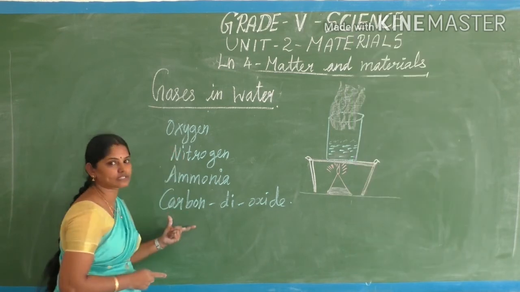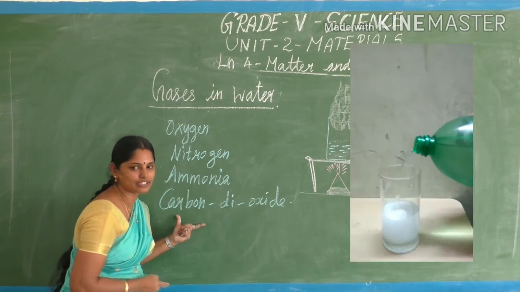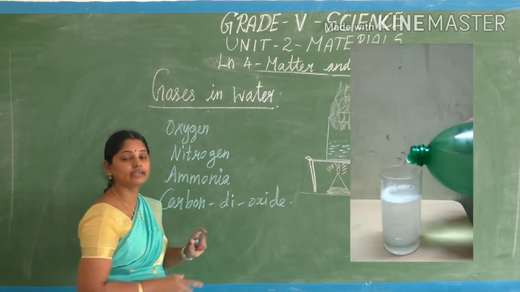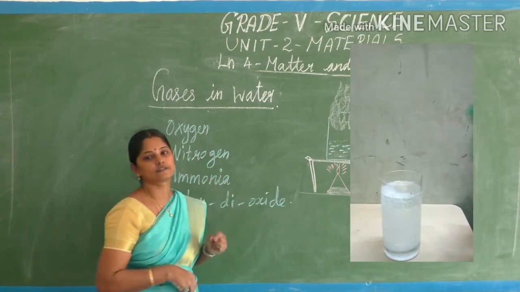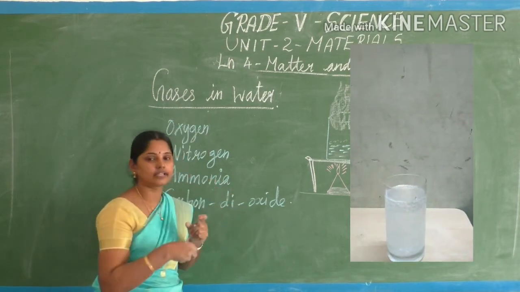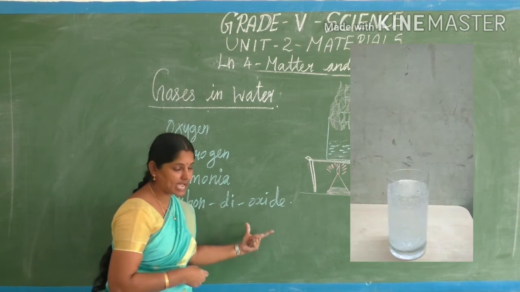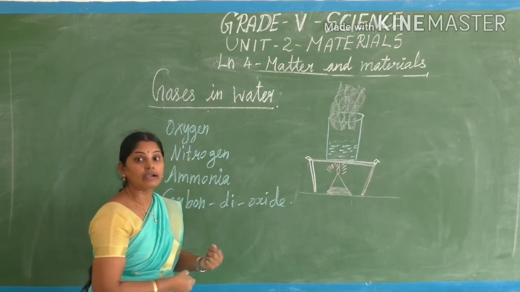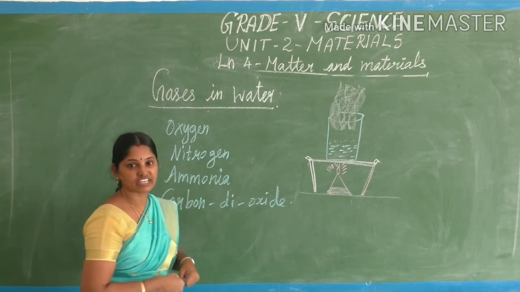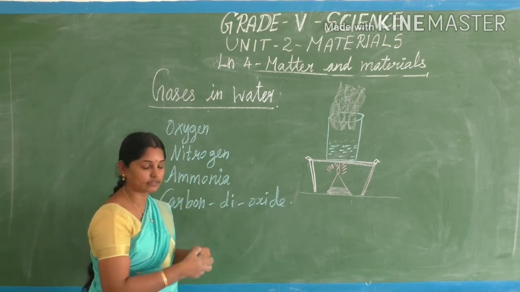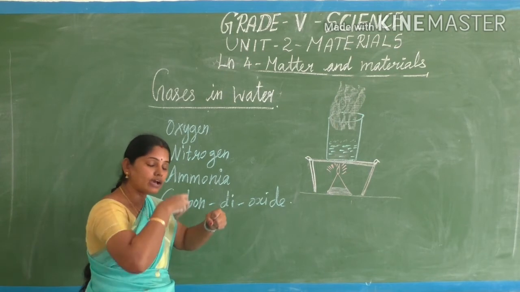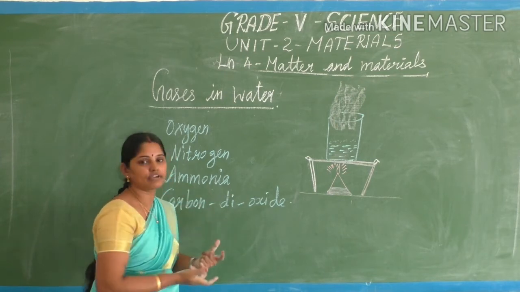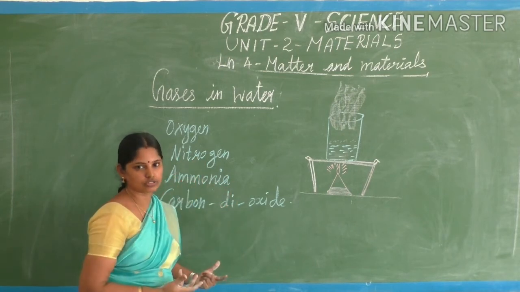Oxygen and carbon dioxide are names you know very well, familiar names. This carbon dioxide gas is in the aerated drinks. It is dissolved in the water under great pressure. In the factories, they do that under great pressure. They dissolve the carbon dioxide into the aerated drinks. That's why when we open them, the bubbles come out.